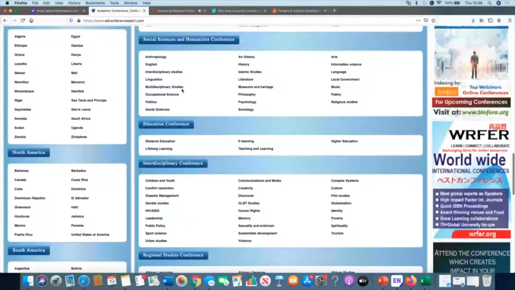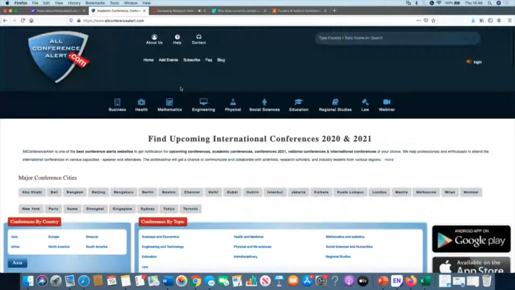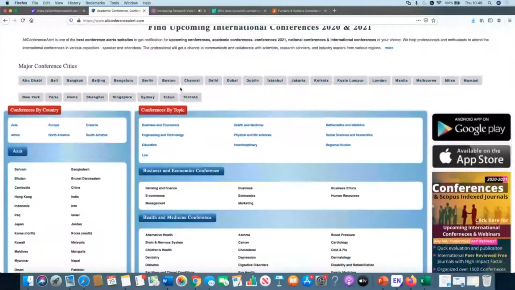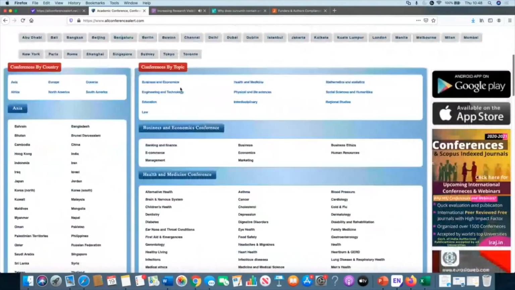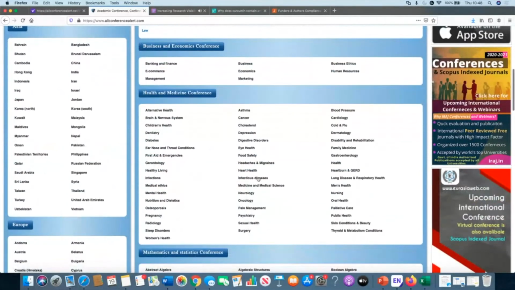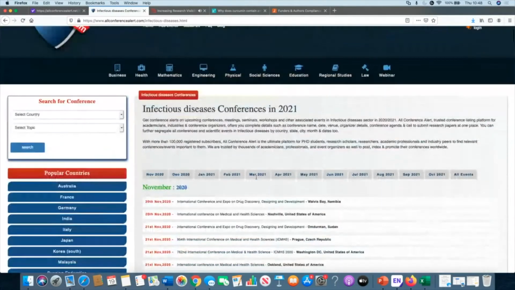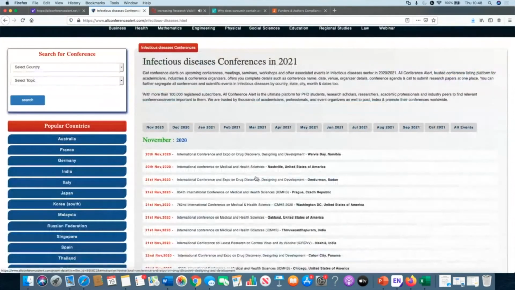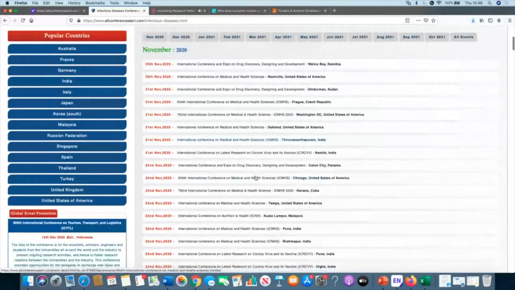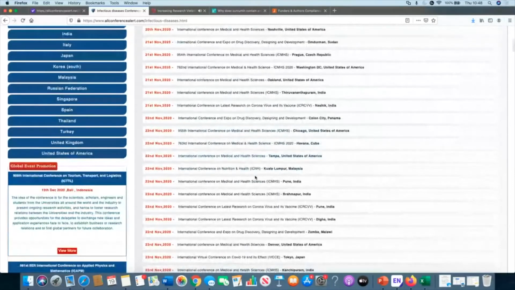Okay, so this is All Conference Alerts, and it's a really good website for finding conferences in subject areas. Say you were an expert in infectious diseases and you want to find conferences in that area, you can just click on infectious diseases, and that will list all the current conferences globally, so you can look at conferences from all around the world.